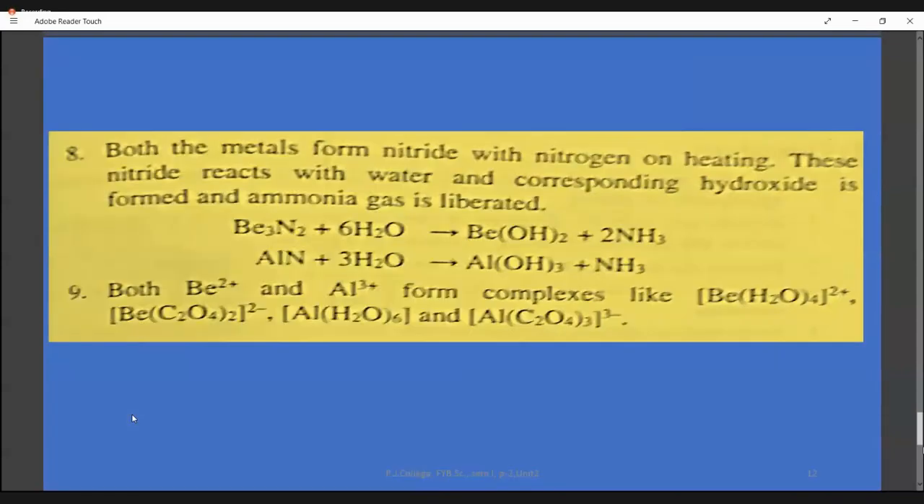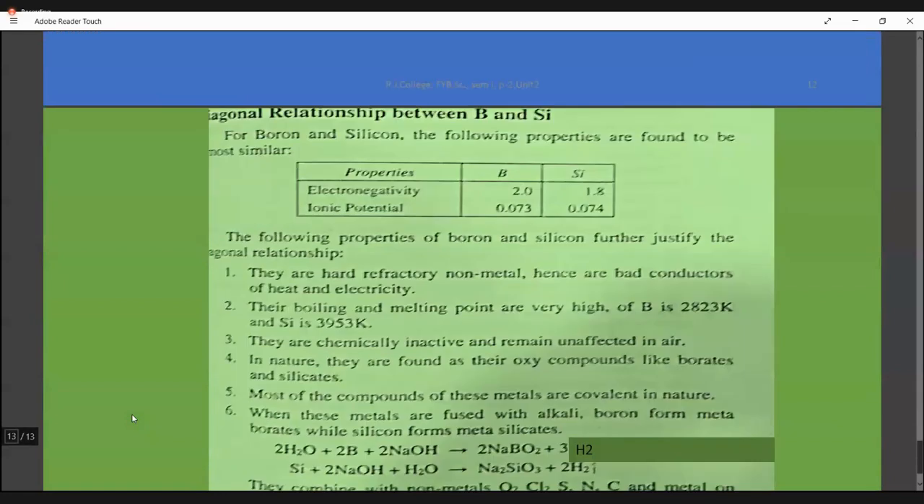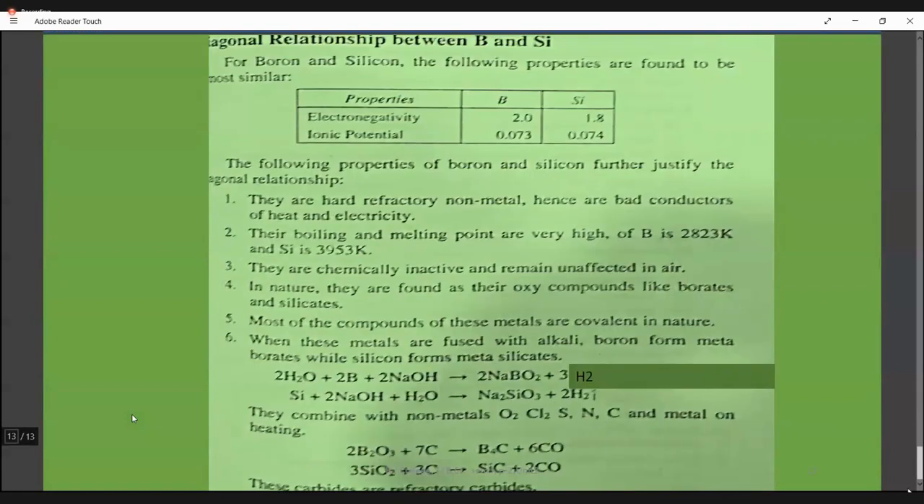That's all. The last slide is this one. Similarly, I told you they form nitrides. Nitrides are always the same reaction, beryllium and aluminium, as we have seen above. So this is our last slide: how they react with carbon and form carbides.